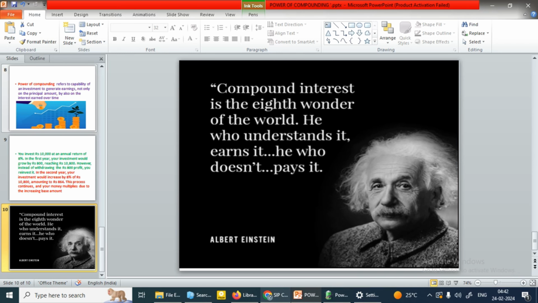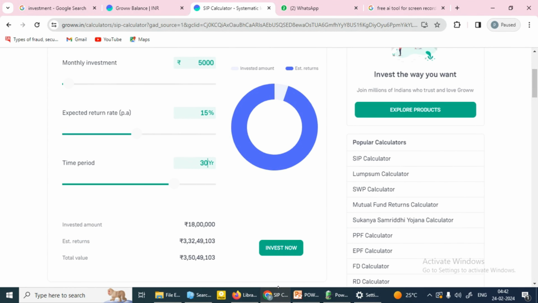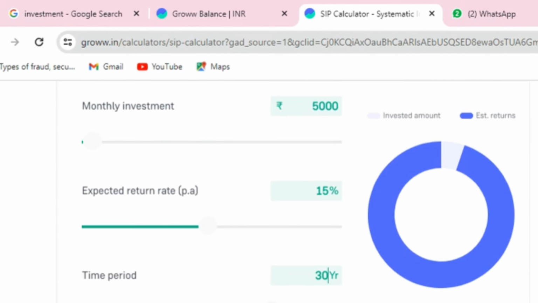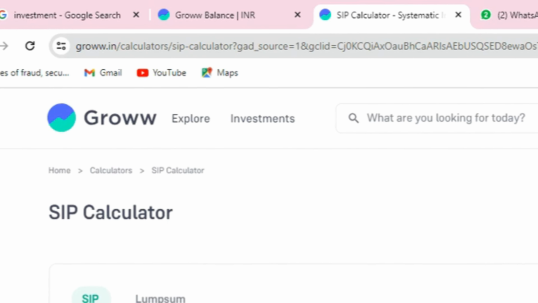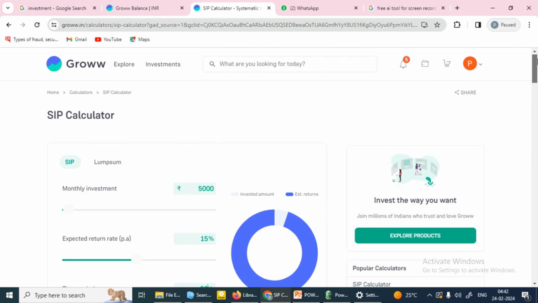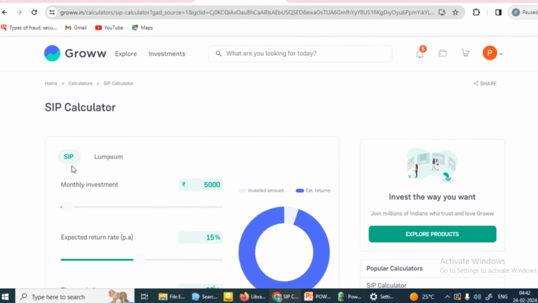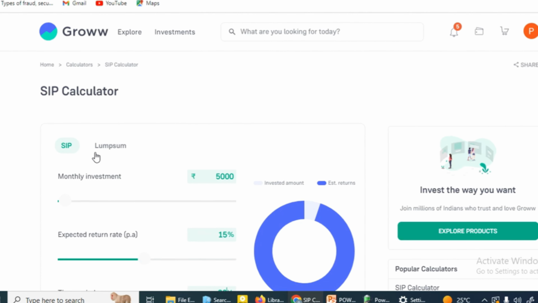Now you can also calculate your returns using an SIP calculator. What you have to do is just go to Google and type in the search tab SIP return calculator. There will be so many return calculators available. I'm using the Groww SIP return calculator. There are two options, SIP or lump sum.